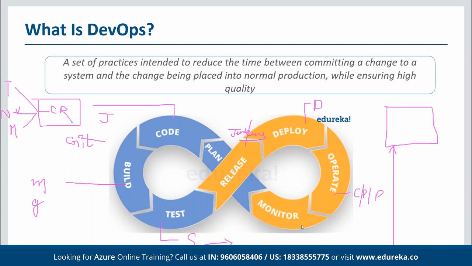And then we have monitoring. So in monitoring, we can use tools like Nagios, where we can create a simple report, and then we can use Nagios to generate the report so that our team can visualize on top of it. That's how it is structured in the complete life cycle for DevOps.